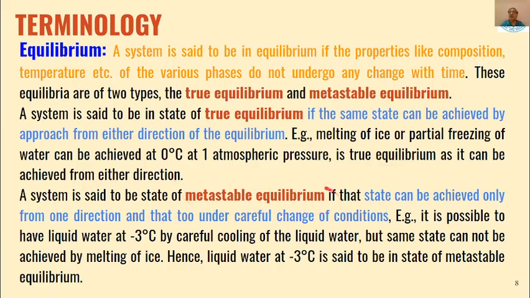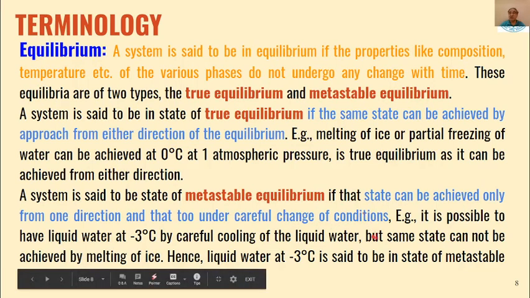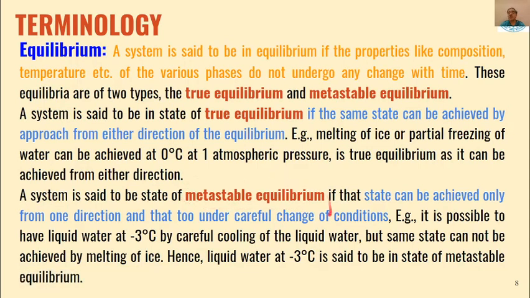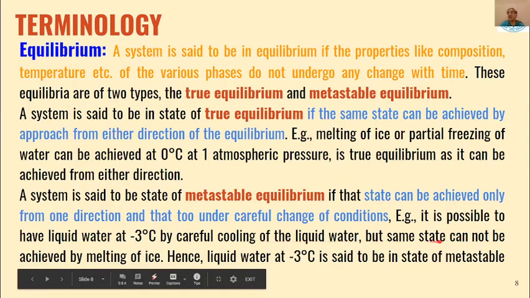And metastable equilibrium is when a state can be achieved only from one direction, and that too under careful change of conditions. Such an equilibrium will be called metastable equilibrium. An example is that it is possible to have liquid water at minus 3 degrees centigrade.